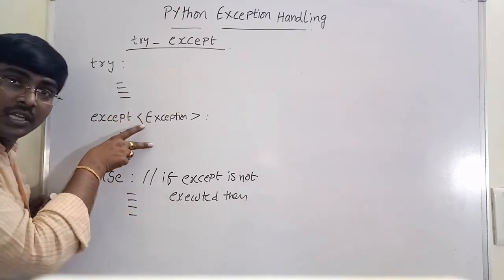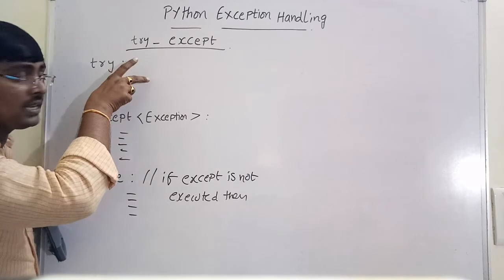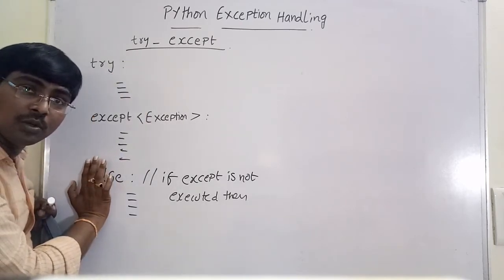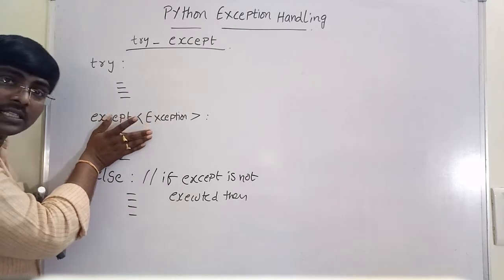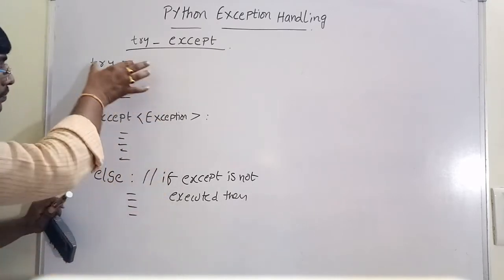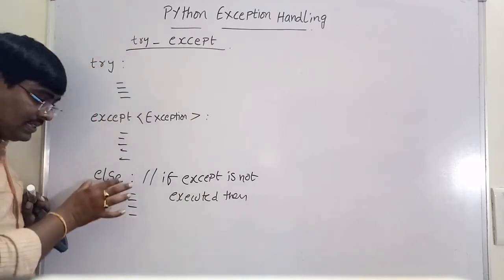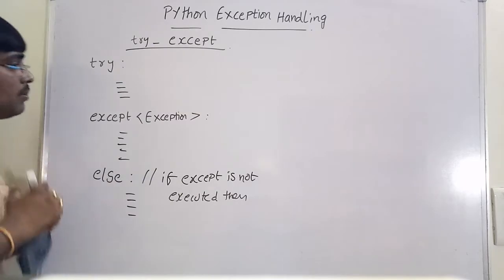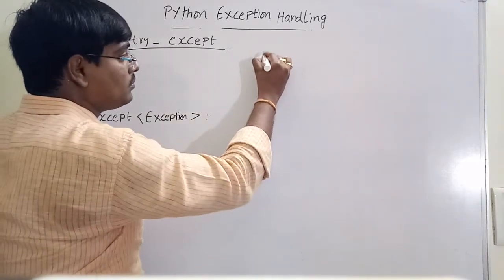If except is executed, that means there is an exception in the try block, then the else block is not executed. If the except block is not executed, then the else block is executed. This is try, except and else.